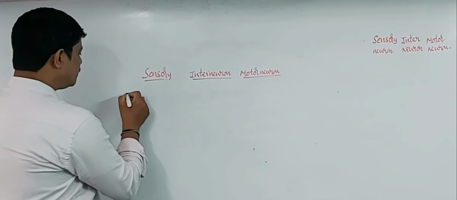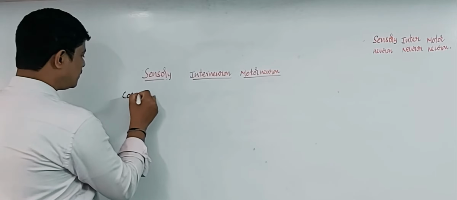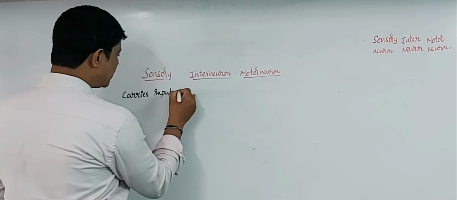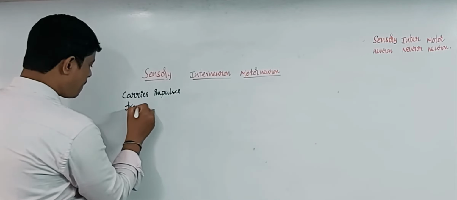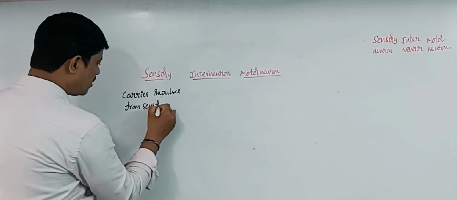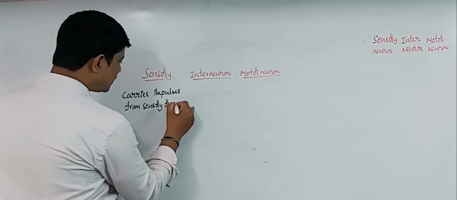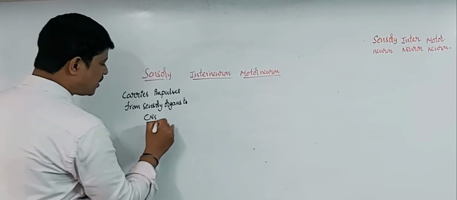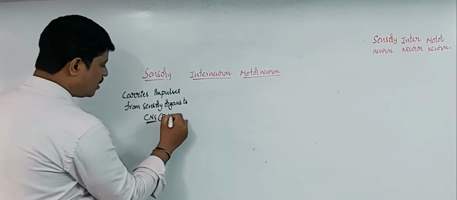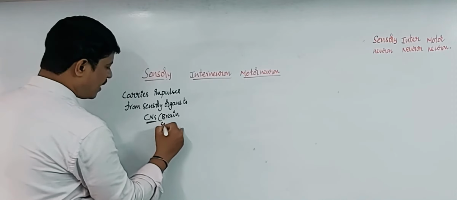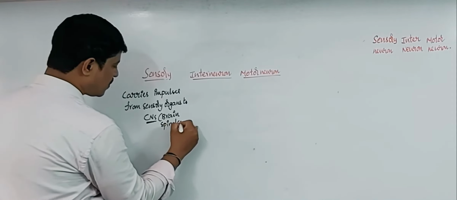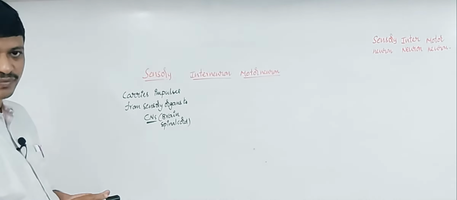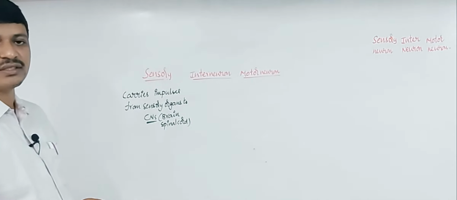So the sensory nerve carries these impulses from the sensory organs to the central nervous system, meaning the parts of the central nervous system: the brain and spinal cord. Those are sensory neurons.